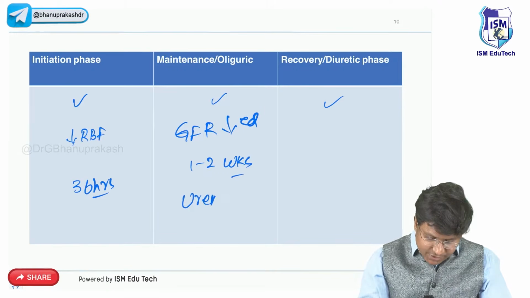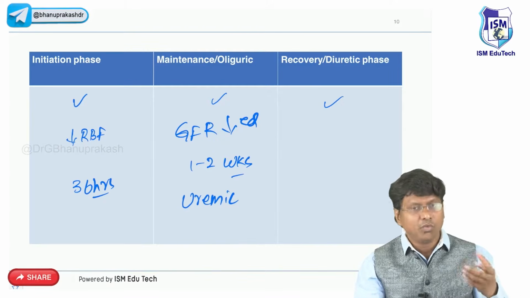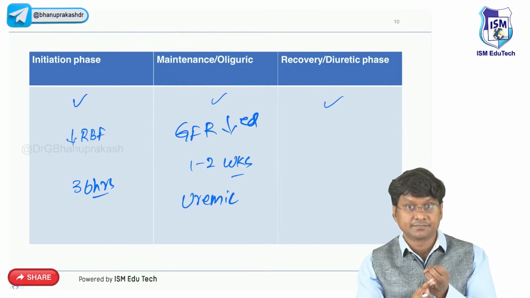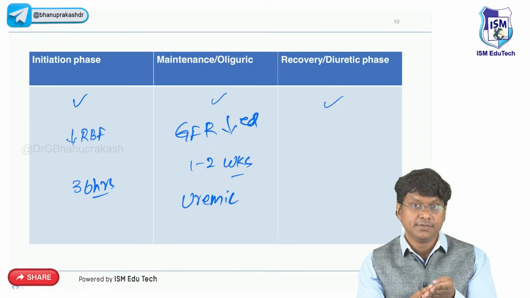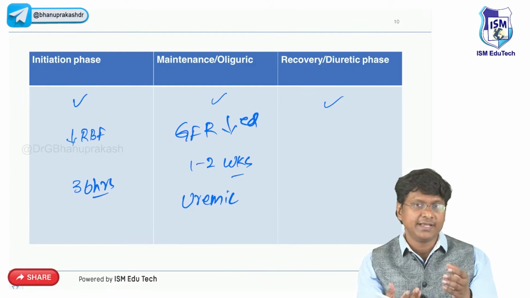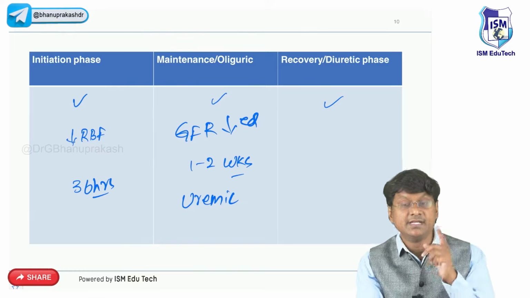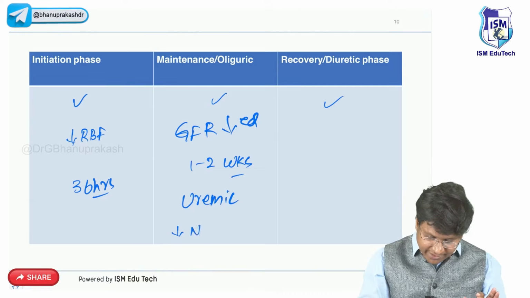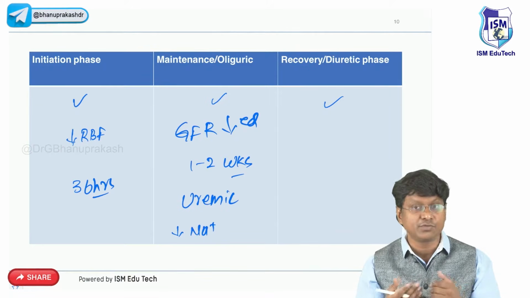In the maintenance phase, you will have all the uremic complications and electrolyte abnormalities: hyperkalemia, hyperphosphatemia, hypermagnesemia, hyperuricemia, and elevated blood urea nitrogen. Why? Because of reduced excretion. And they will have hyponatremia, because of dilution, dilutional hyponatremia from volume overload.